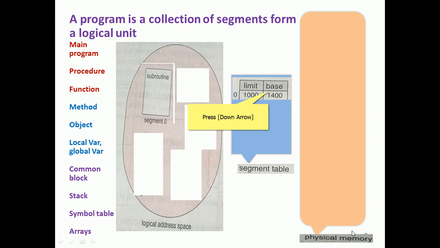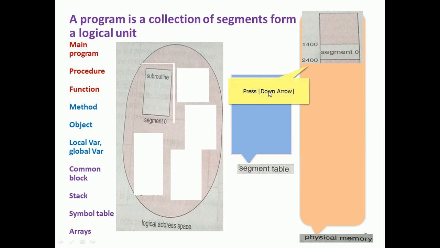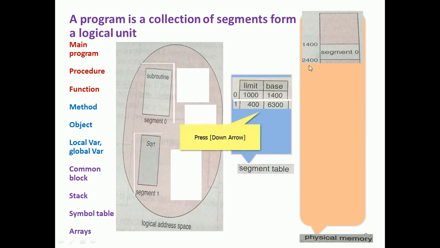Let's say subroutine is segment 0: the limit is 1000 and the base is 1400, so base plus limit is 2400, the end address of segment 0.